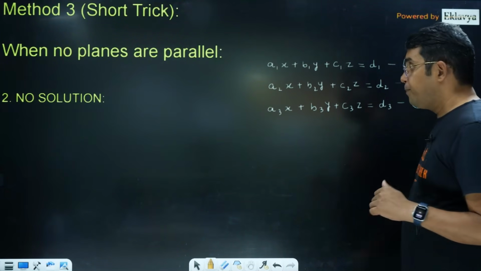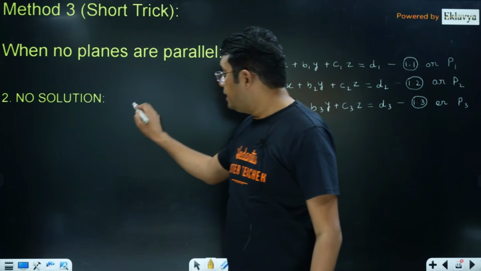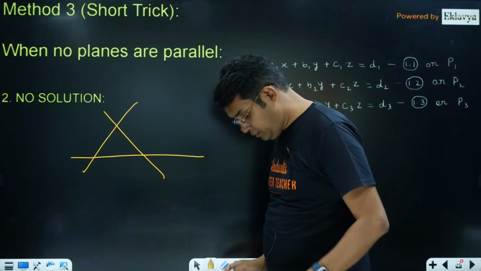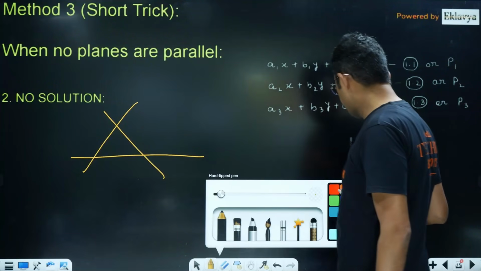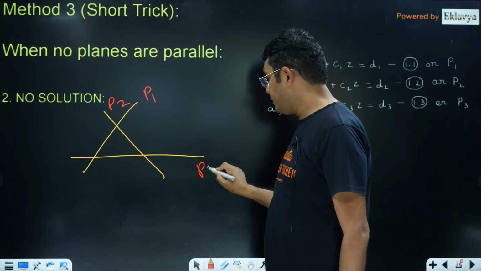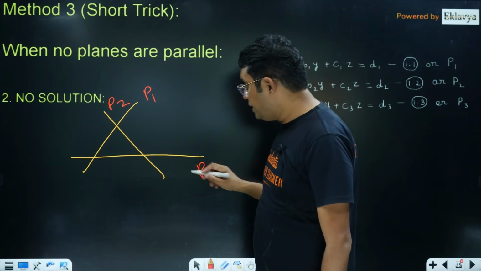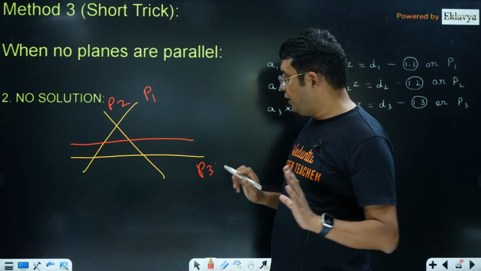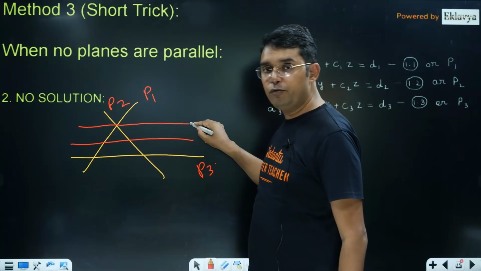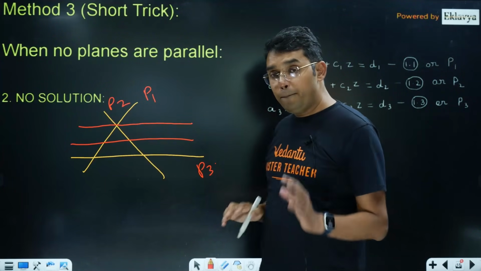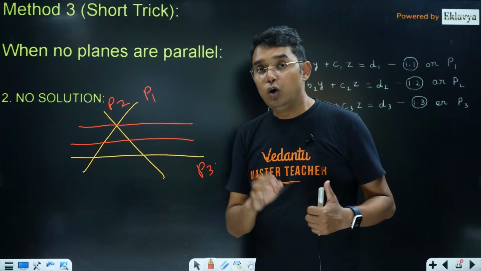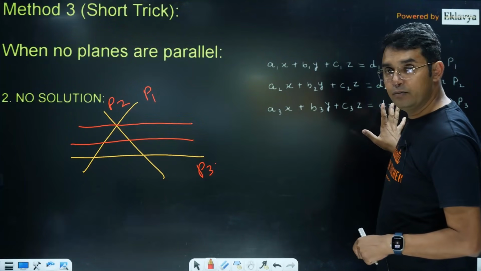Now, if it is a case of no solution, please understand, no solution means it should be a prism. Now in this case, please understand, this is plane P1, this is plane P2, and this is plane P3. In this case also, please see, let's imagine if we shift P3 so that it passes through this line of intersection. In this case, P3 will not change the coefficients of x, y, z, the only change will be in D.